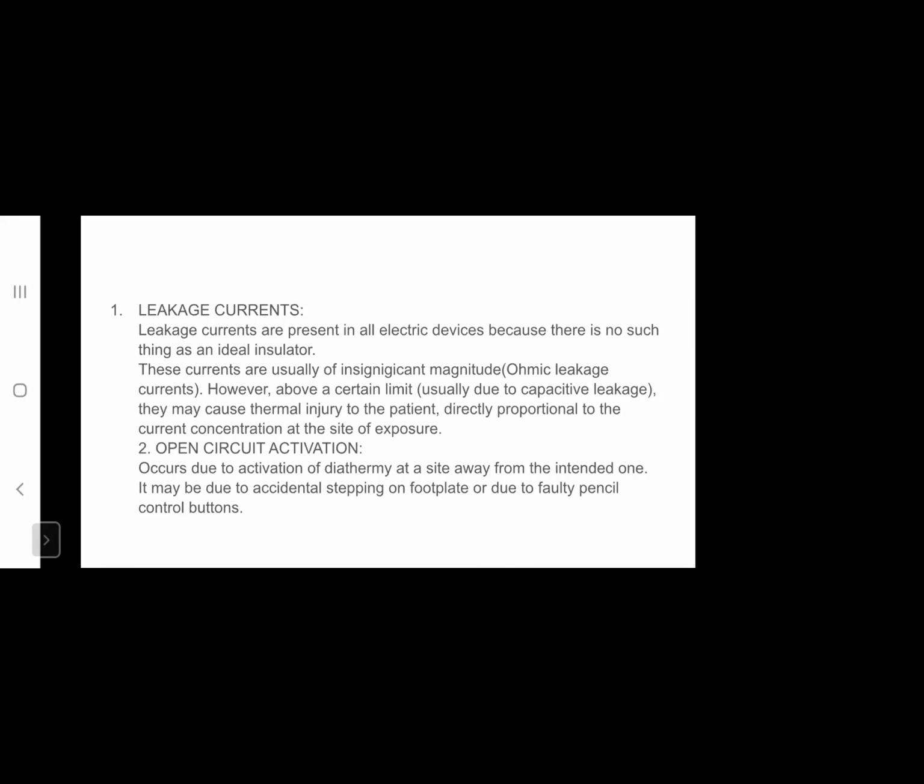Leakage currents are present in all electrical devices because there is no such thing as an ideal insulator. Some amount of current always leaks via the covering sheath of any appliance. These currents are usually of insignificant magnitude, which are called ohmic leakage currents. However, above a certain limit, usually due to capacitive leakage or insulation failure, they may cause thermal injury to the patient, which is directly proportional to the current concentration at the site of exposure.